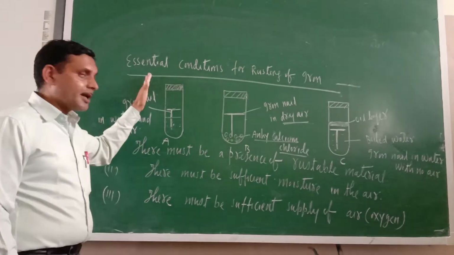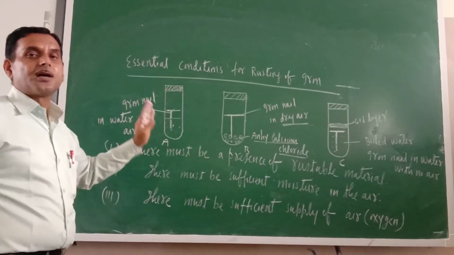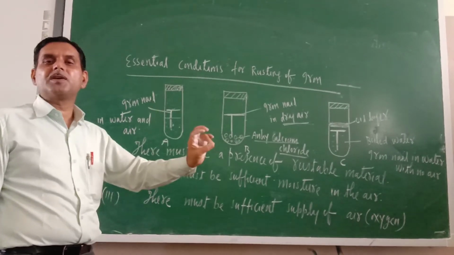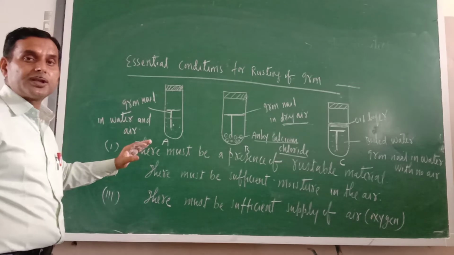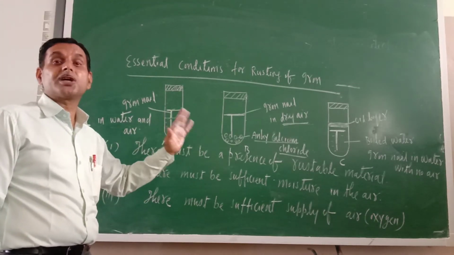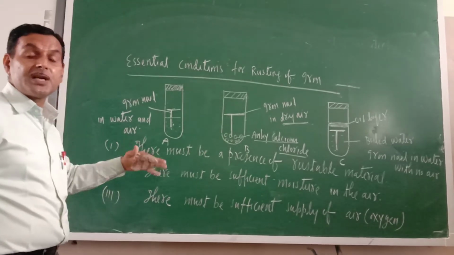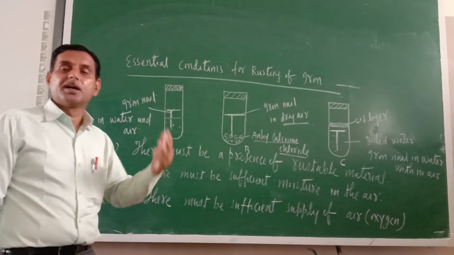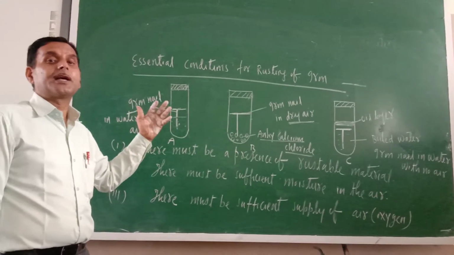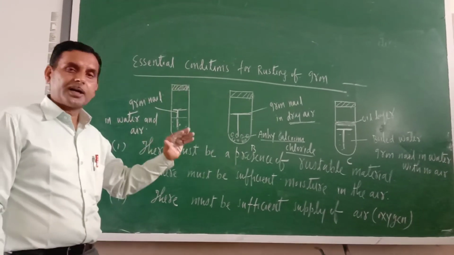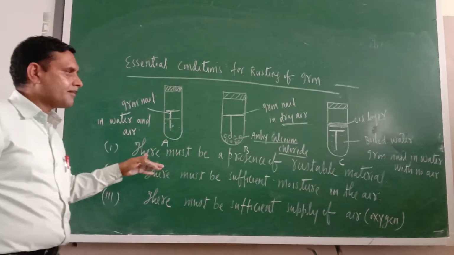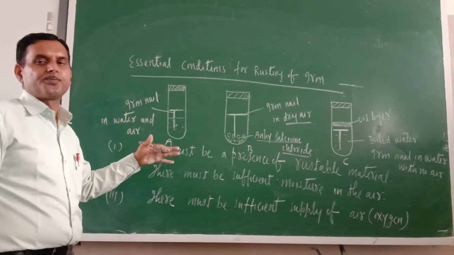So now again, what are the essential conditions for rusting? There are three essential conditions for rusting. There must be a rustable material. There must be a sufficient amount of moisture in the air. There must be a sufficient supply of air. If these three things are met, then only rusting will take place. Now, to get a detailed idea about rusting, we'll write some more about it.